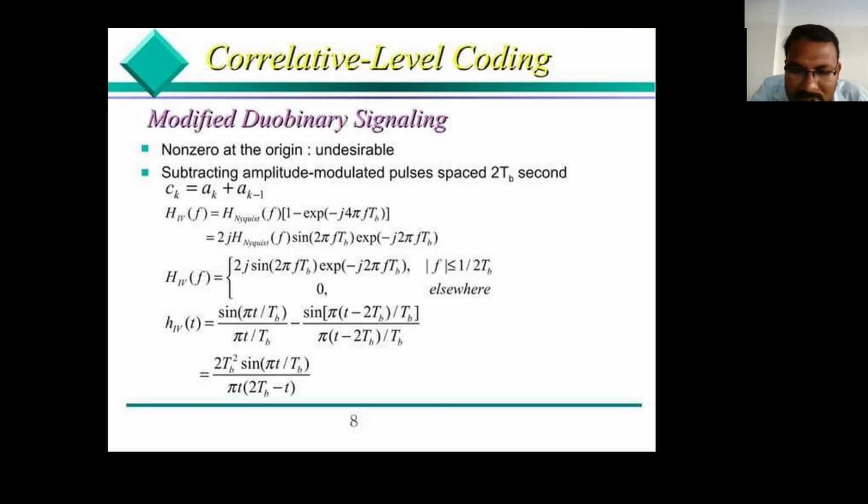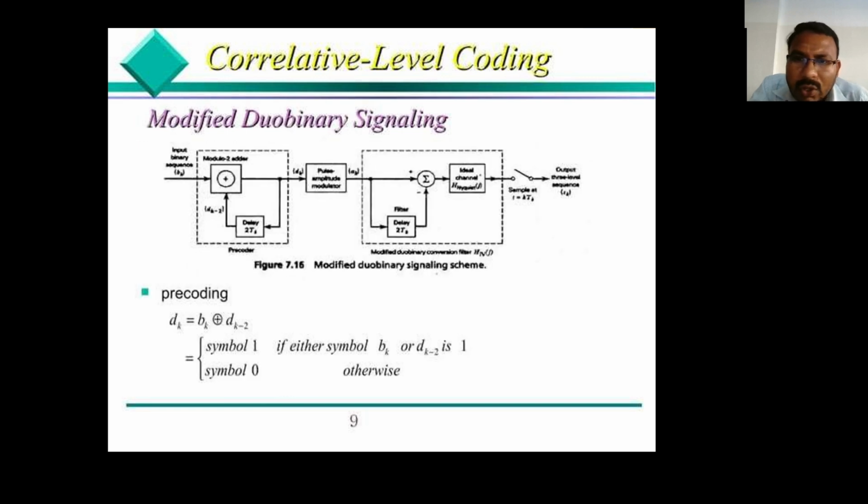After applying the sine formula, h_IV of t is equal to 2 T_b squared sin of pi t divided by T_b, divided by pi t times (2T_b minus t). So this is the basic functional diagram of modified duobinary signaling.